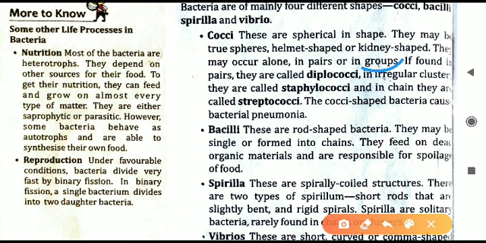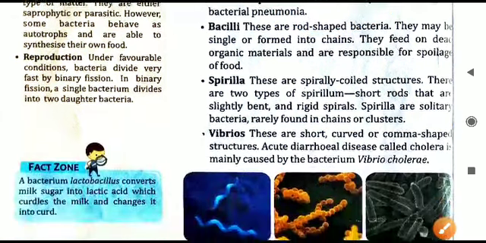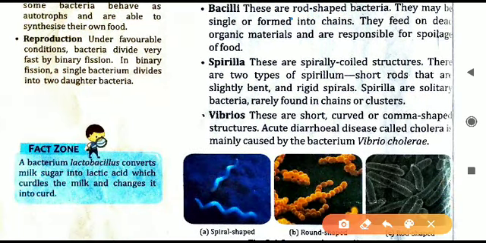If many bacteria are there in groups, then they are of 2 type. अगर वो प्रॉपरली अरेंज नहीं हुए हैं, इरेगुलरली हैं, तो स्टेफाइलोकोकाई. अगर प्रॉपरली अरेंज होकर के एक सिंगल चेन फॉर्म कर रही है, then they are called as streptococci. Next one now bacilli bacteria. Bacilli bacteria are rod shaped bacteria. You can see here these are rod shaped bacteria. In the photograph it is visible.